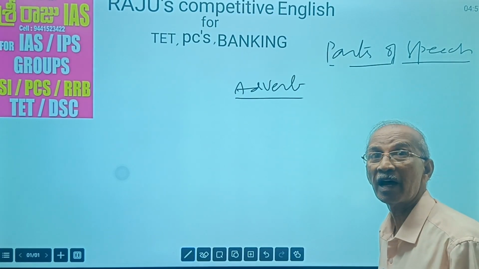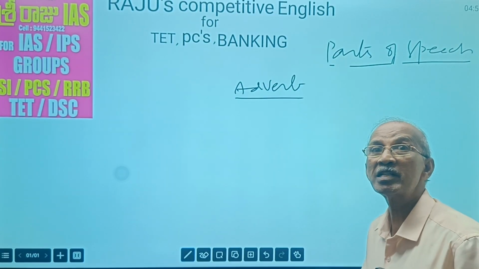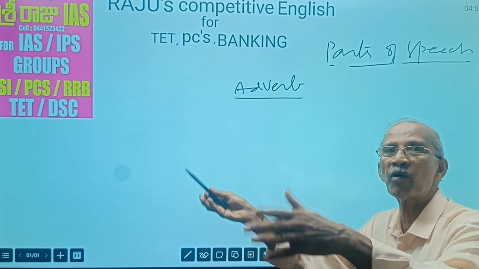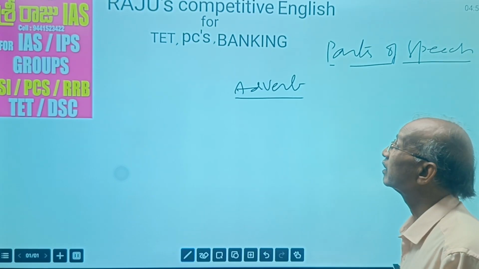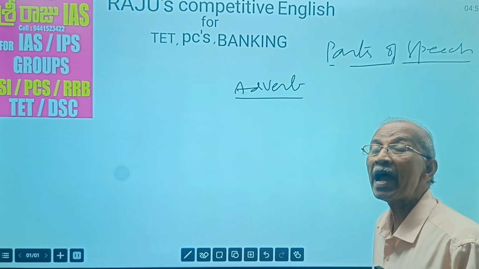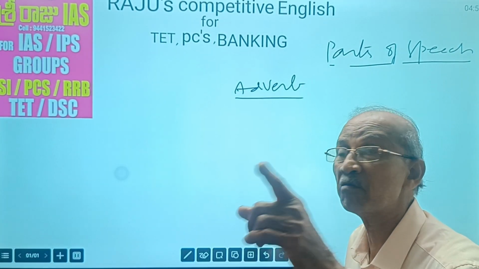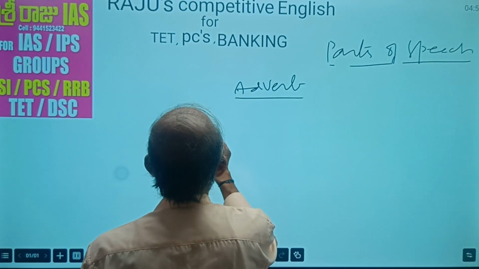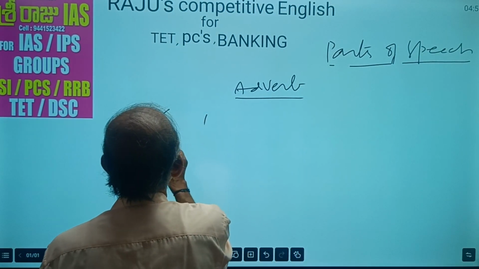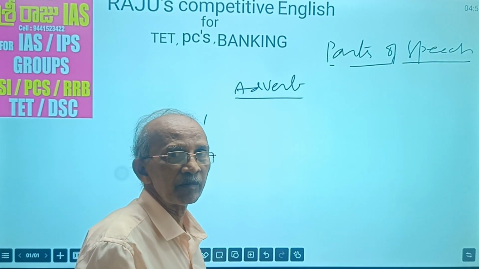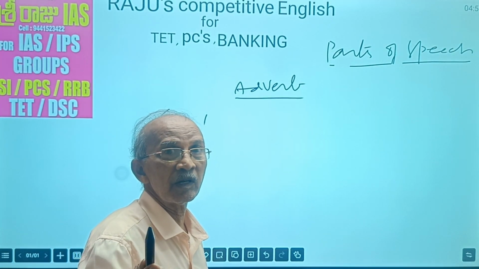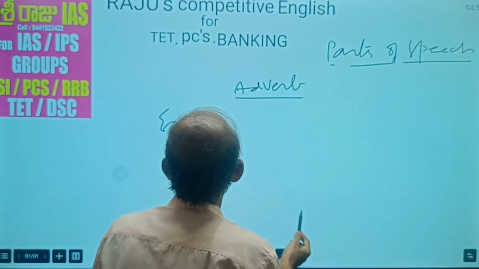Kriya Visheshanam. Adjective means a Visheshanam, to describe specially. Boy, good boy, bad boy, tall boy, clever boy, industrial boy, beautiful girl, like this. Here, adverb adds its meaning to the verb. How? See these sentences. See these examples, you can understand very well. In our grammar book also there are examples. If you read those examples, you can understand more.